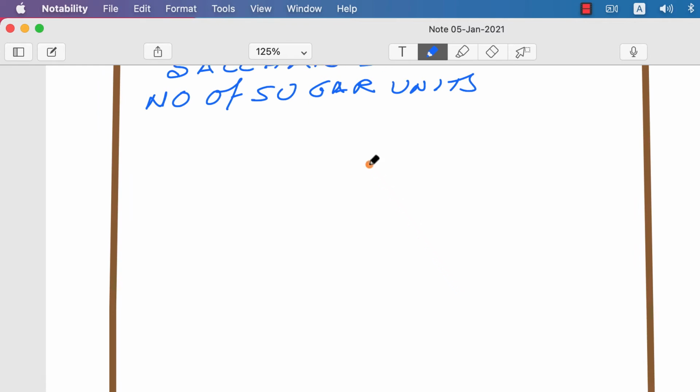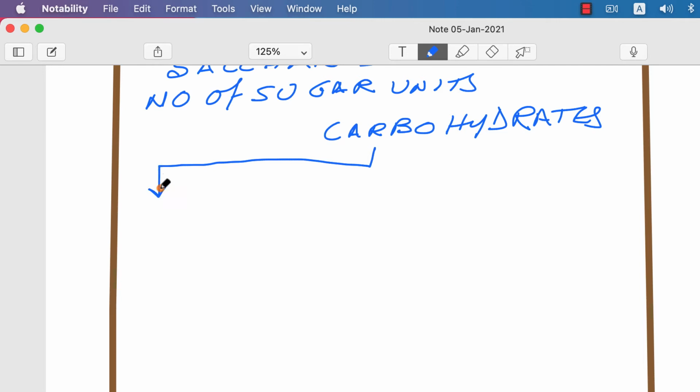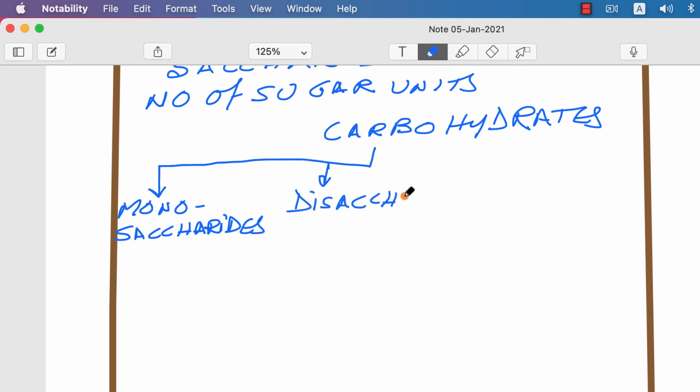Let us see what classes we put the carbohydrates into. The first one is monosaccharides. As you know, carbohydrates are also known as saccharides, and that explains why it is called like that. Then the next one is disaccharides, the second class.